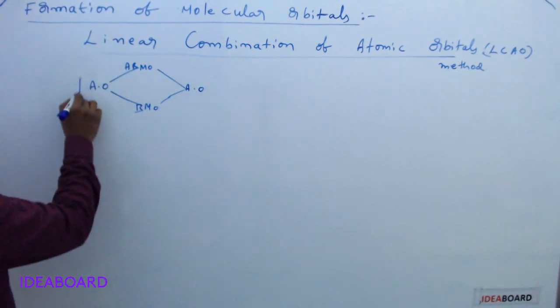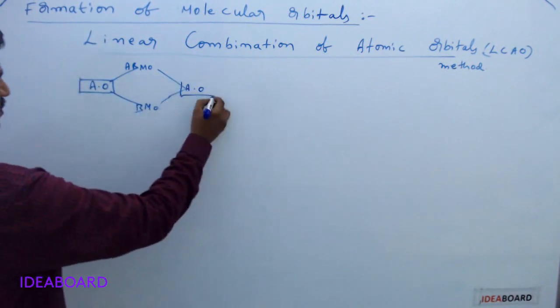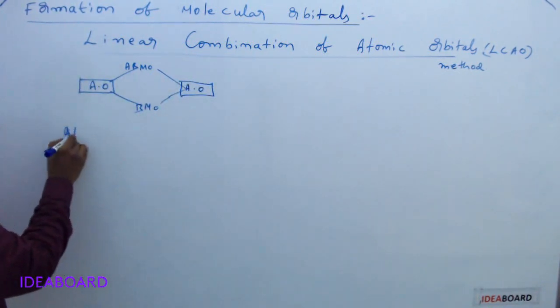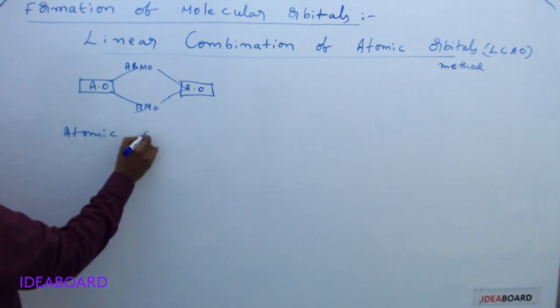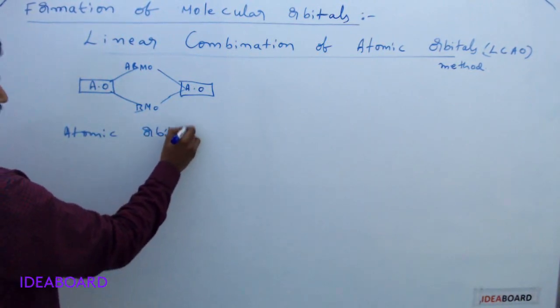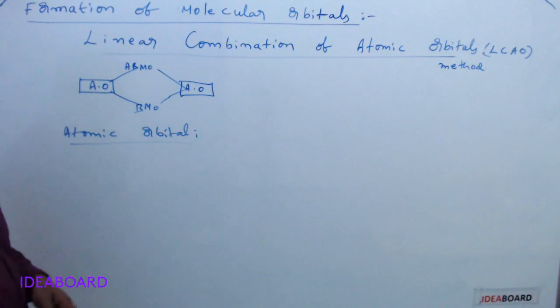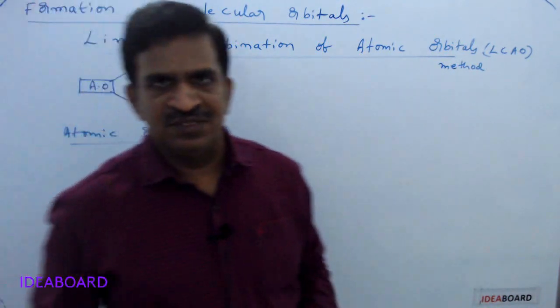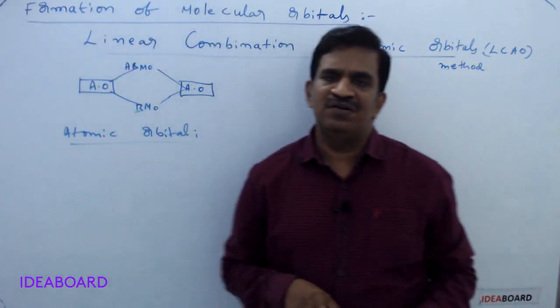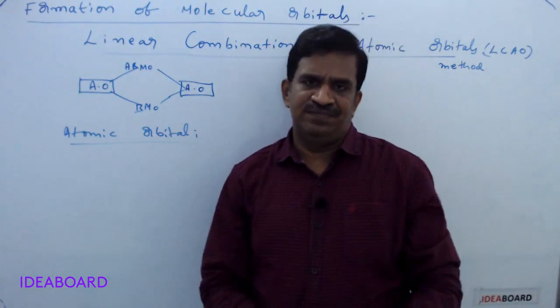So what does atomic orbital mean? What is the definition of an orbital? An orbital is the region where the probability of finding an electron is maximum.